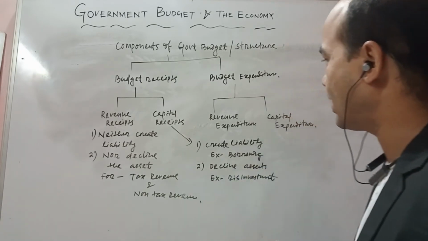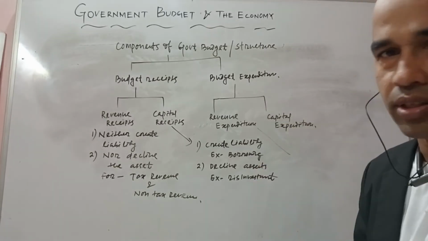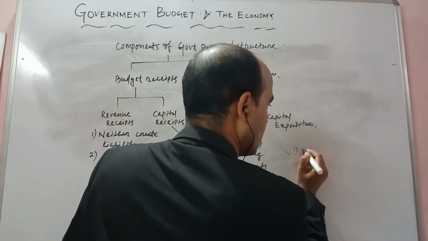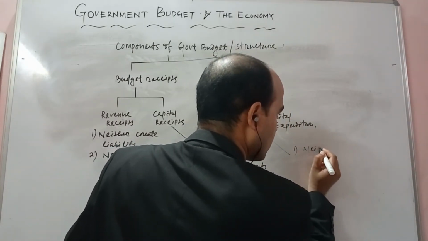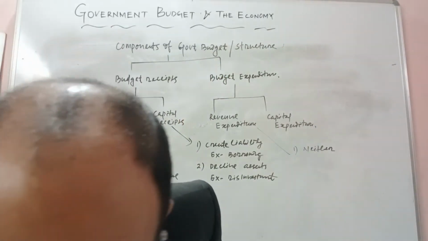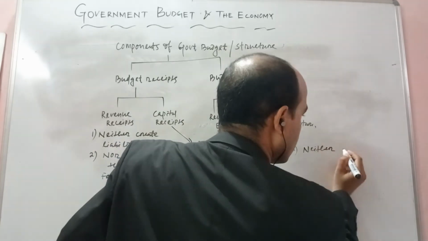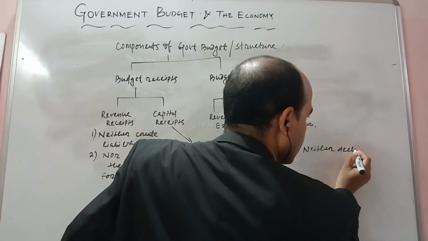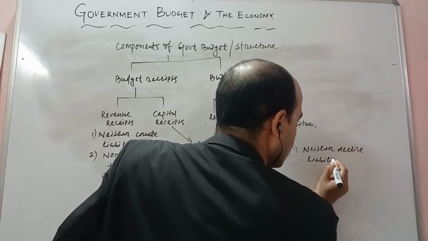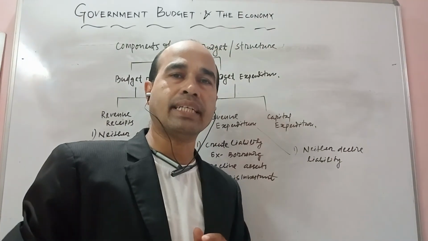Come to revenue expenditure. Which expenditure is called revenue expenditure? Number one, it neither declines the liability.